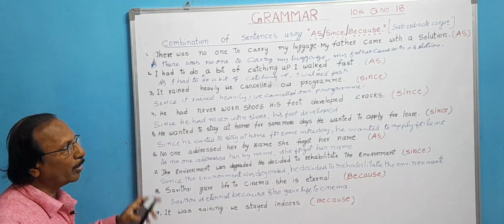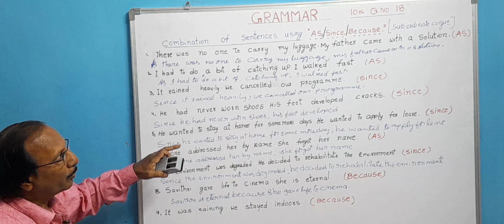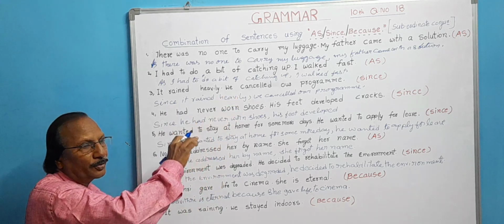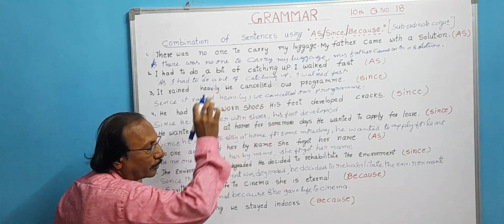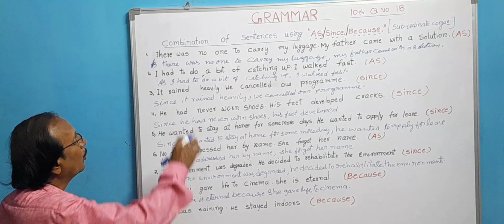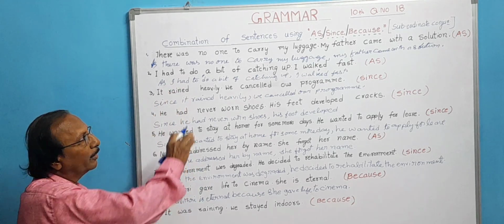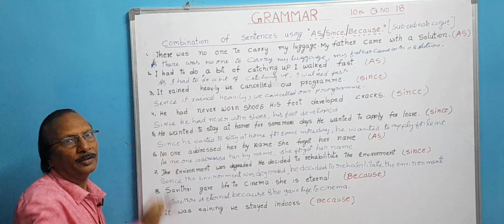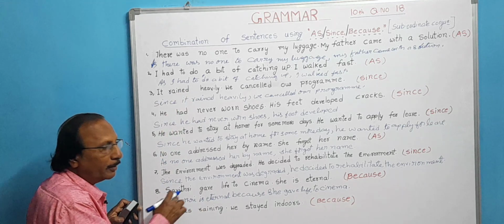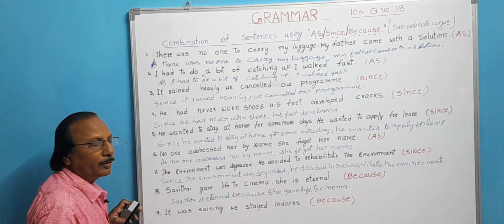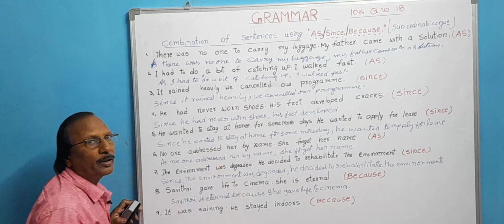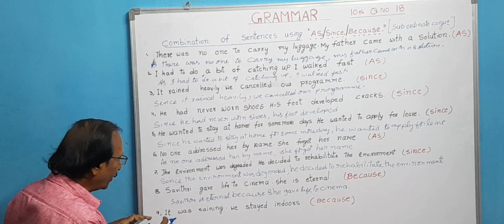So, what is the difference you have made here? Comparatively, when we have written sentences using as and since, first after writing the keyword, the subordinate conjunction, we have written the reason and then the result. Here we have written the result first and then the keyword subordinate clause. Finally, we have written the reason and put a full stop. We have not put a comma anywhere in the middle. That is the difference. Now, let us see the second one.